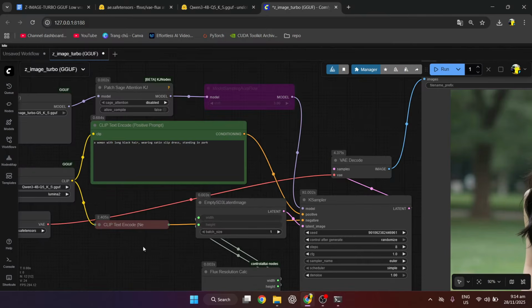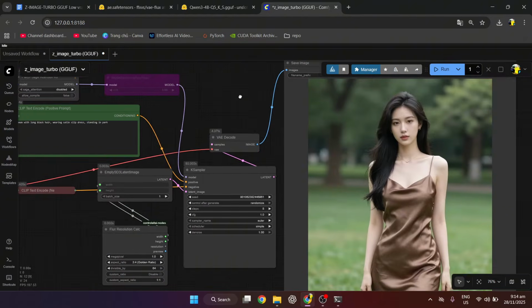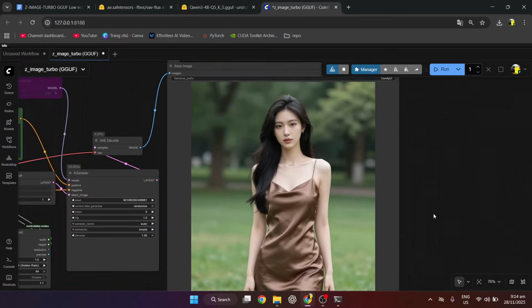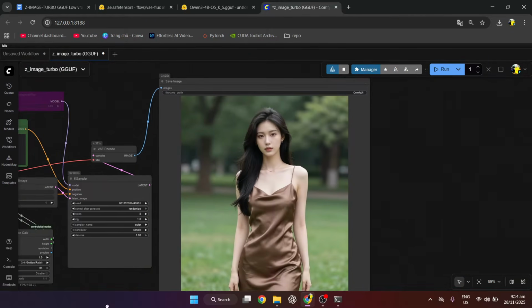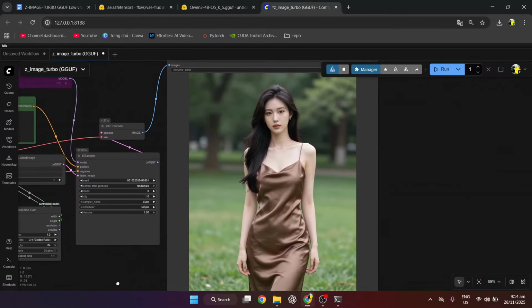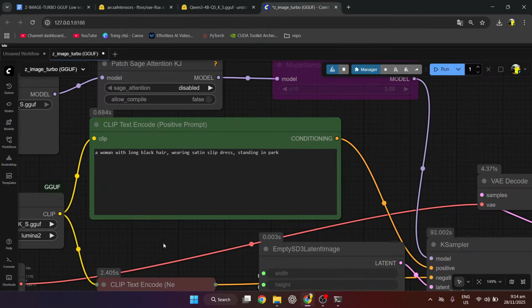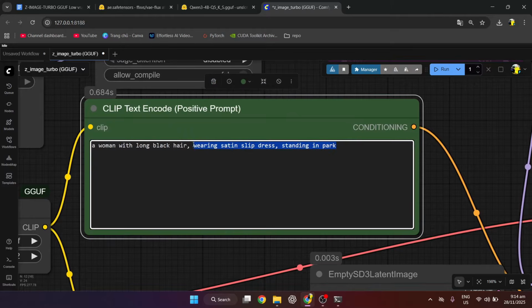Stop waiting minutes for your generations. Meet Zimage Turbo that delivers photorealistic results in sub-second speeds using just 8 steps. In this video, I'll show you exactly how to install Zimage Turbo GGUF in ComfyUI.